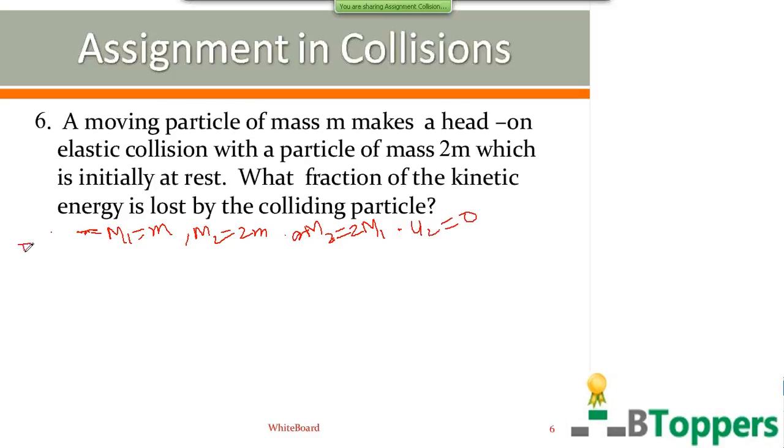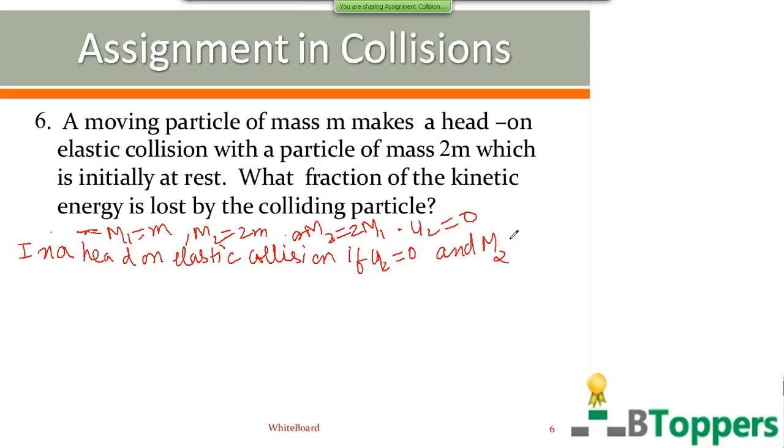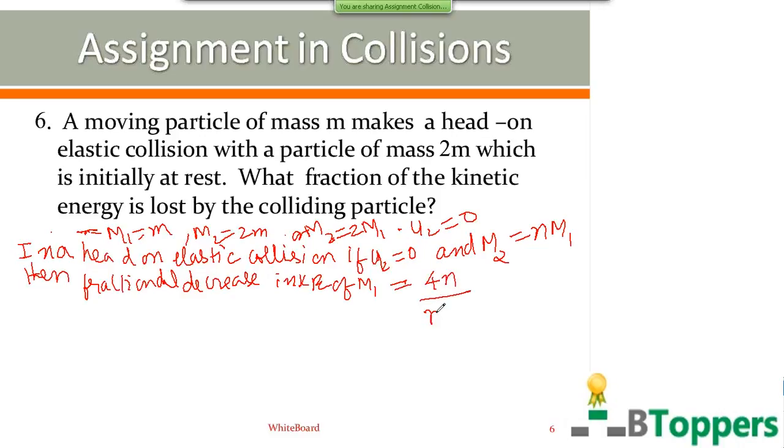As I discussed in one of the special cases, in the second special case in one-dimensional elastic collisions, in a head-on elastic collision, if the second particle is initially at rest and the mass of one of the colliding particles is n times the mass of the other particle, then the fractional decrease in kinetic energy of the first particle, which is transferred to the second particle, is given by 4n by n plus 1 whole square.